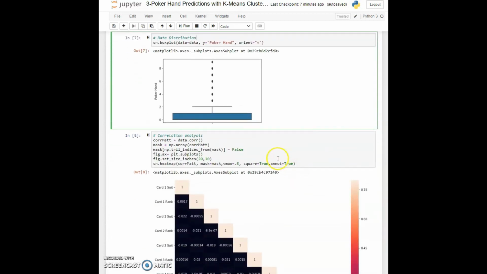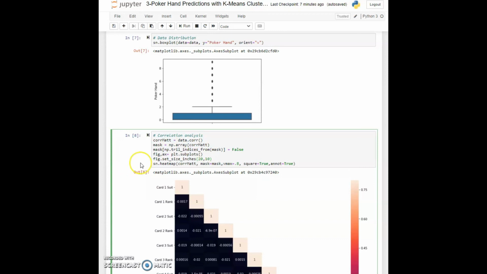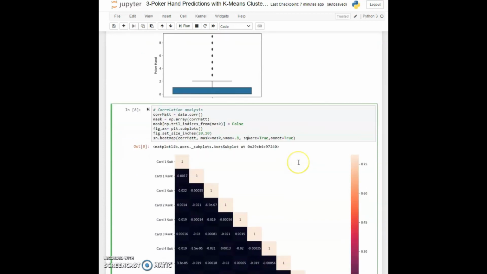Now in cell 8, let's do our final check. Let's do some correlation analysis. We don't expect any correlation between these features, and after all it's a game of poker. We don't expect card 1 to be correlated with another card, but just for the sake of practice, let's see if there are any correlations between these features. We have seen this code for the heat map earlier too, and here is our correlation map.